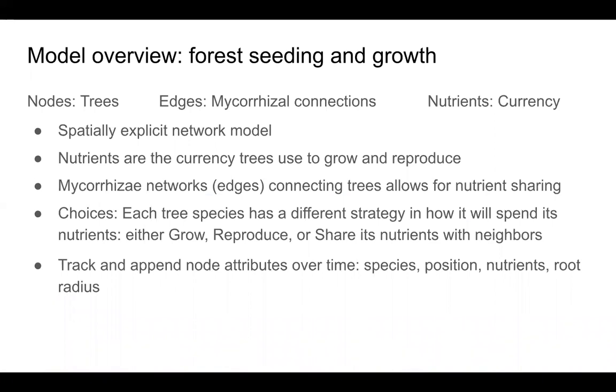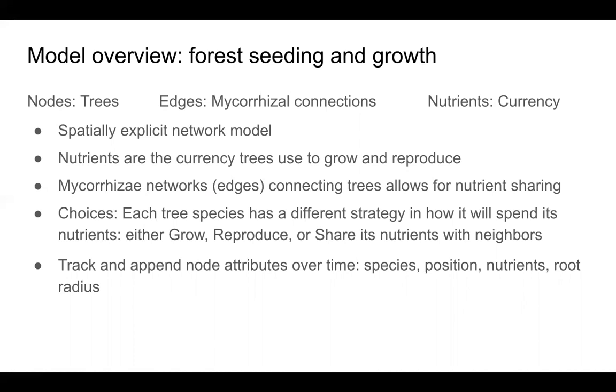For the model itself, we created a spatially explicit network model placed on a grid where each node represented a different tree, either a maple tree or a pine tree, and they were connected by mycorrhizae through the edges. They also had a currency system for their nutrients, where each tree was allotted a certain nutrient budget for each iteration of the model. Using this budget, trees were either able to grow itself, reproduce and create a new node, or share its nutrients through its neighbors connected through the mycorrhizal fungi.